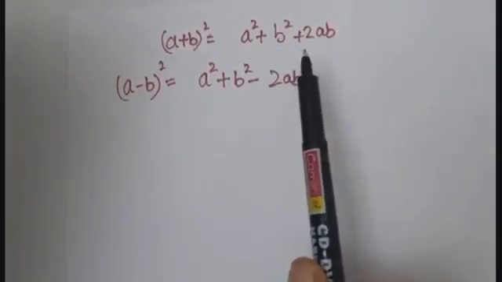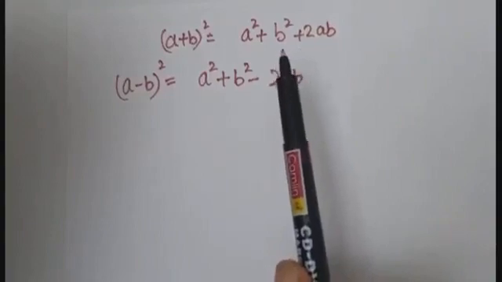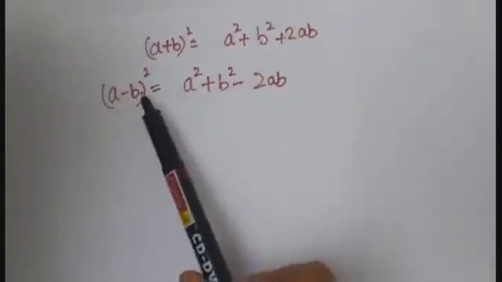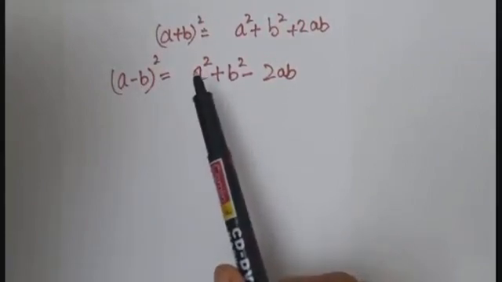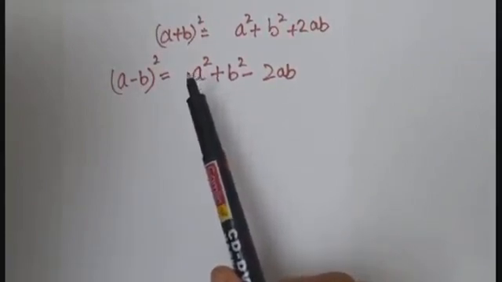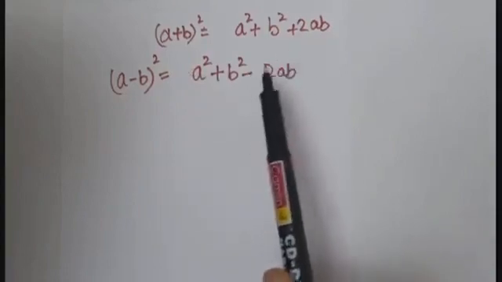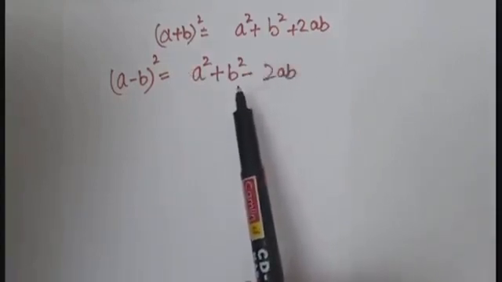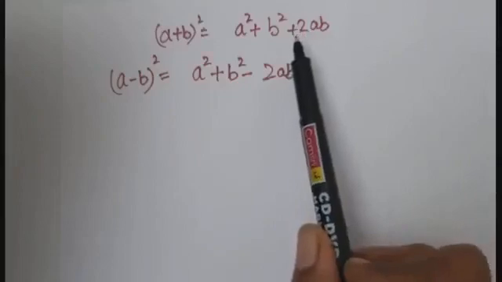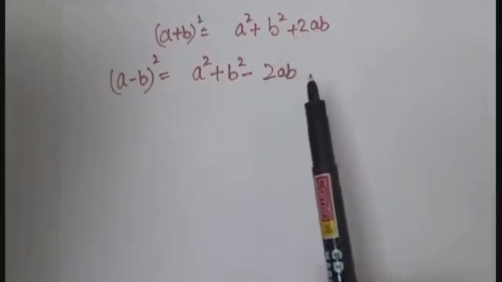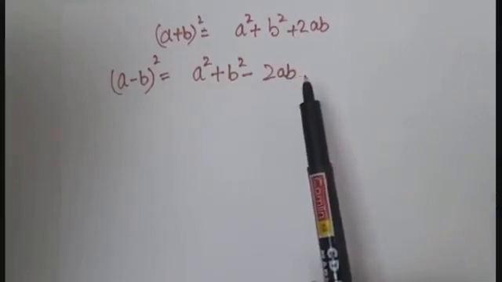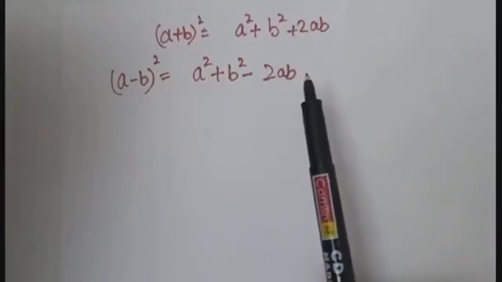Now the next expansion we are going to start is a minus b whole square. There is a very small difference between these two expansions, as you can see very clearly that there is plus 2ab and there is minus 2ab. This is the only difference. Rest all we will follow the same.